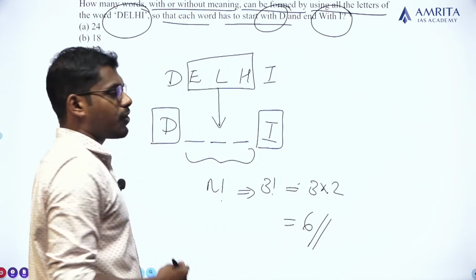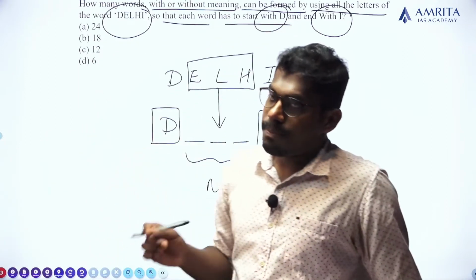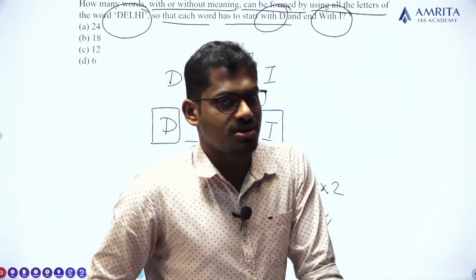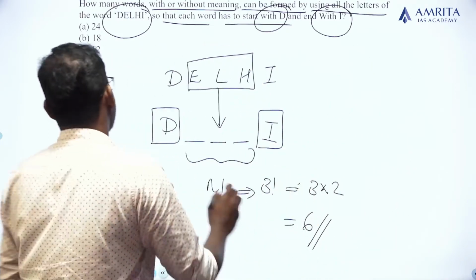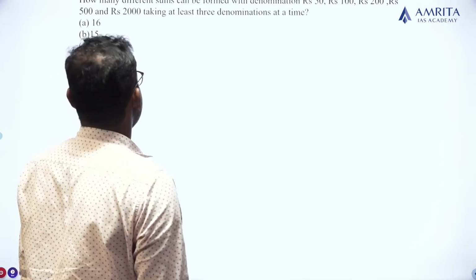So the number of possible ways of arranging the letters of the word Delhi, provided the first letter is D and the last letter is I. So the number of possible arrangements is 6. So the answer for this question is option D, 6. Clear? Simple question. So next question.